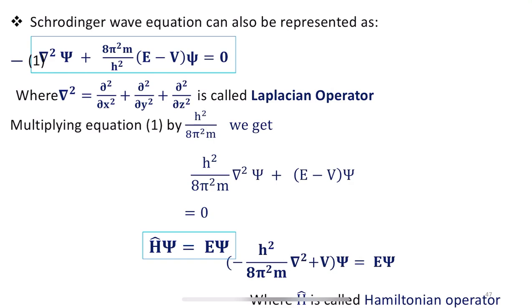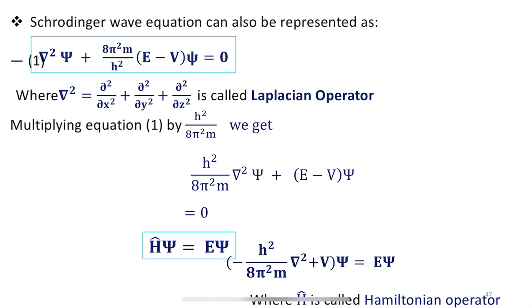Multiplying equation 2 by h square divided by 8 pi square m, we get h square divided by 8 pi square m into del square psi plus E minus v into psi, which is also equal to 0.